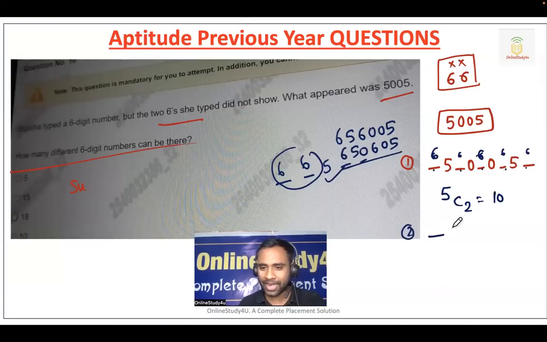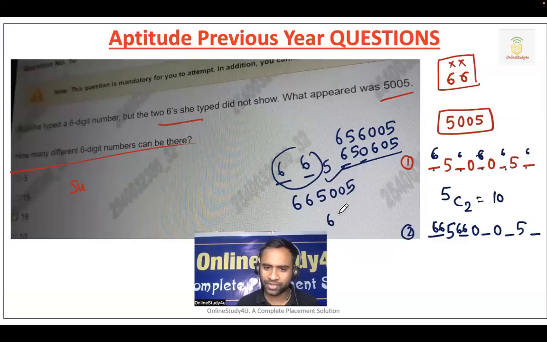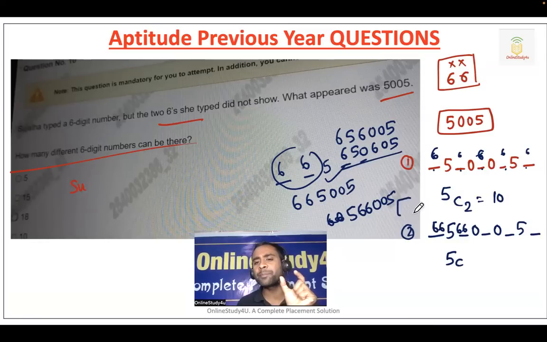Now, again, my question is same. So, sir, 2-1, if I put it here, 2-6, if I put it here, yes, why not? So you will be having a number 665005. Okay, so 2-6, I will put it here. So 566005 possible. So that means now you have 5 places.